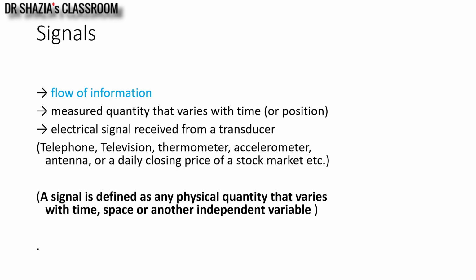For any type of operation or analysis on a signal, the first thing we need to do is to express the signal mathematically. So we will talk a little more about mathematical modeling of signals.